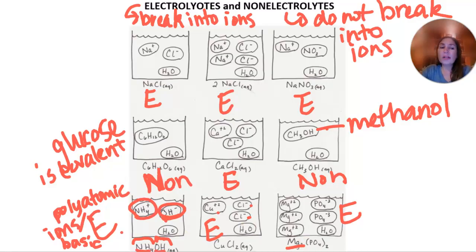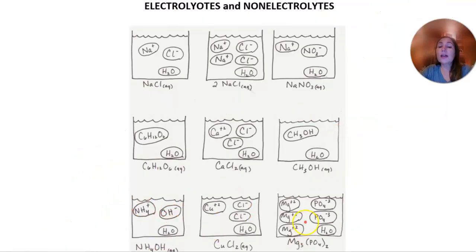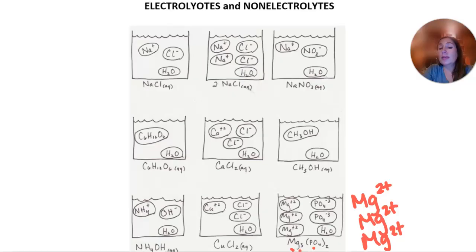We do also want to be able to predict how many ions are formed in these solutions. So for example, with magnesium phosphate, it's important to be able to predict that, hey, Mg3 means that there's 3 of these Mg magnesium ions formed, so 3 magnesium ions, and that there will be 2 phosphate ions formed.